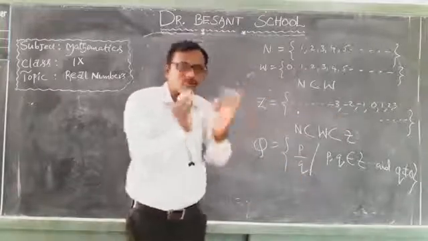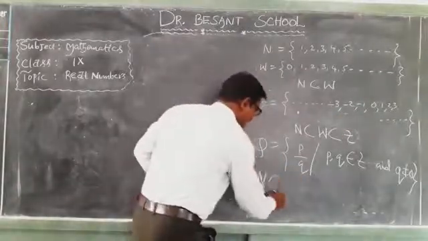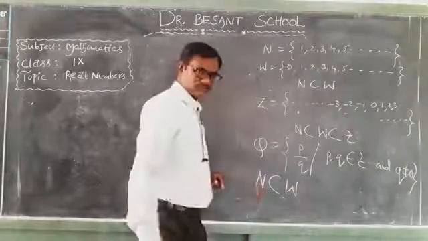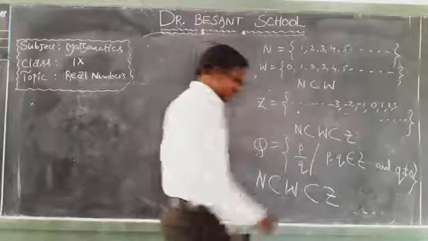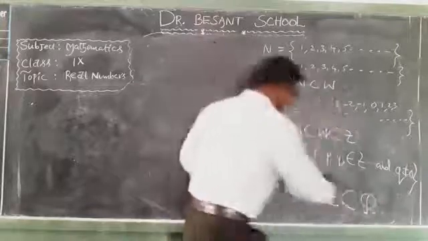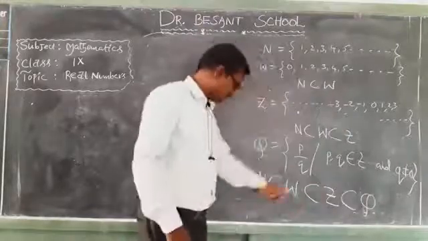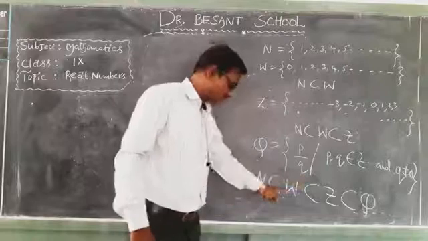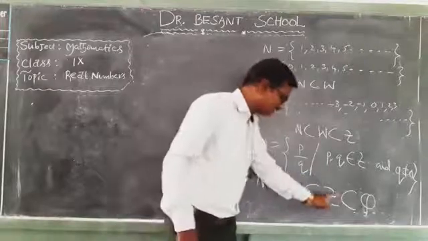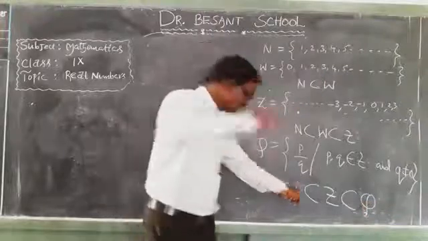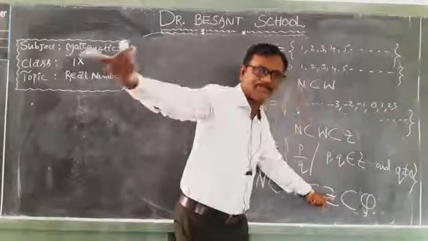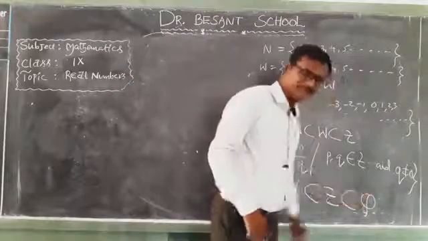That means we conclude that every natural number is a whole number, N is a subset of W. Every whole number is an integer, W is a subset of Z. Every integer is a rational number, so Z is a subset of Q. So see the symbolic form: N subset of W, W subset of Z, Z subset of Q. Every natural number is a whole number, every whole number is an integer, every integer can be written in the form of P by Q, so every integer is a rational.